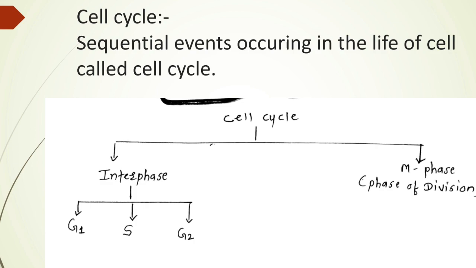Interphase is again divided into three subphases: G1 phase, S phase and G2 phase. The M phase, also called the mitotic phase, is also called the phase of division. Next slide.